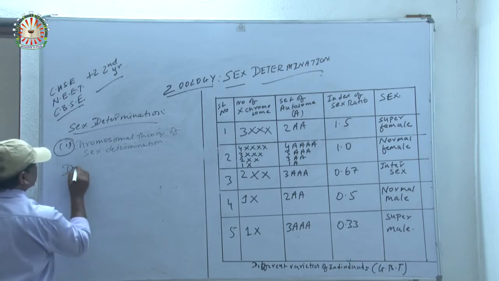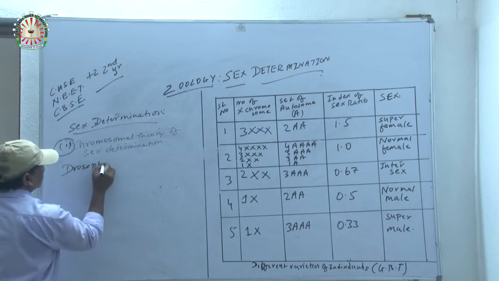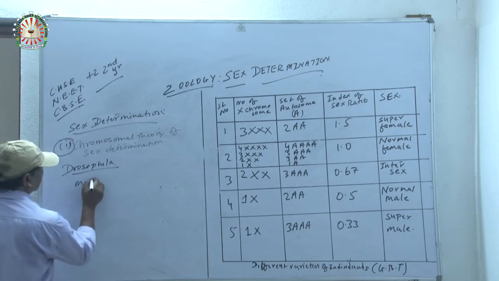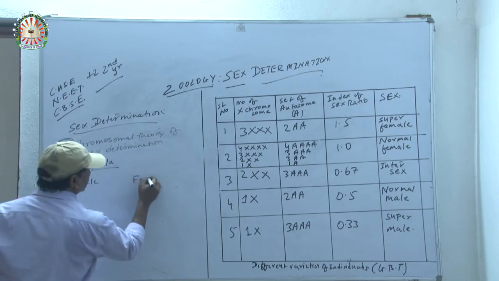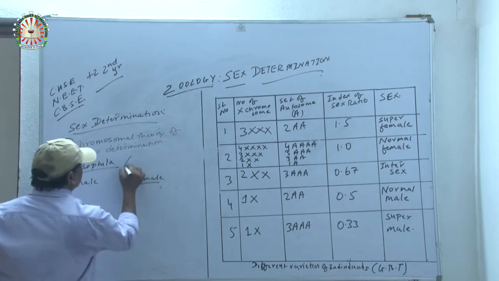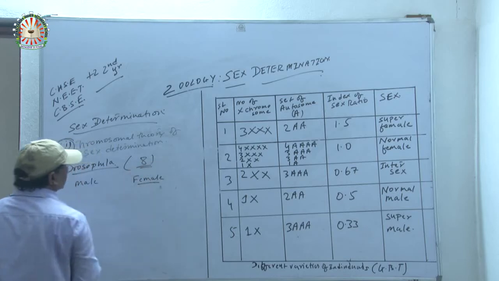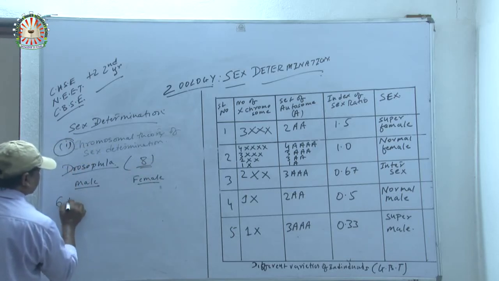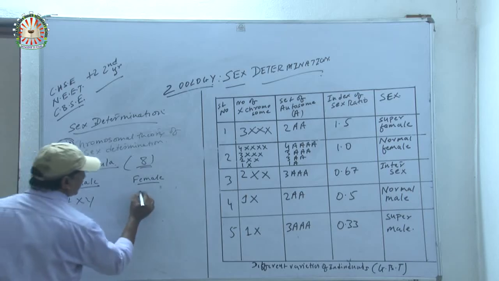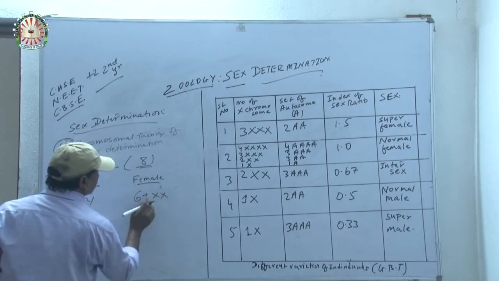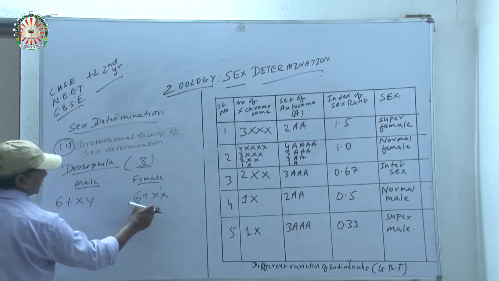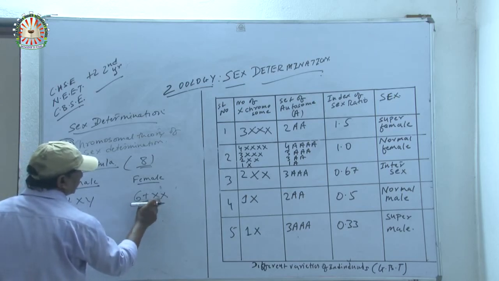Drosophila male and female: the chromosome number is 8. In case of male, that is 6 plus XY, and in case of female, that is 6 plus XX.